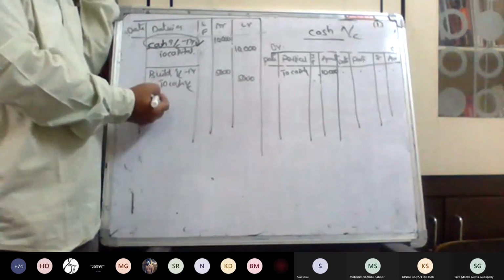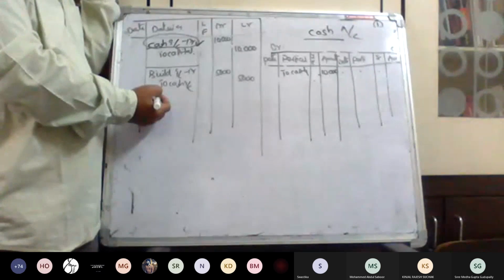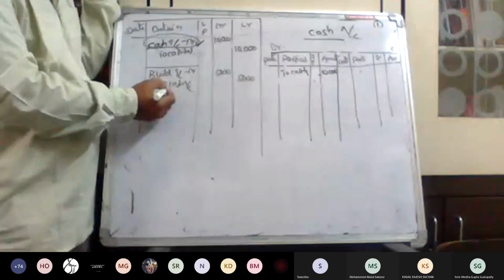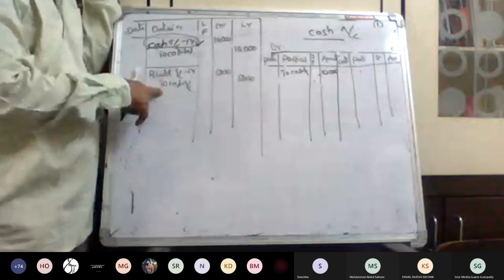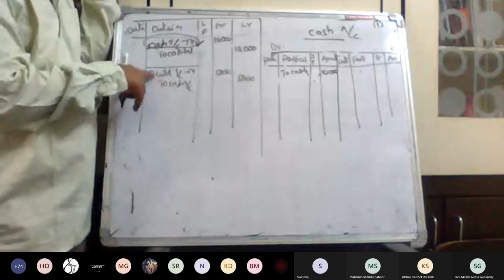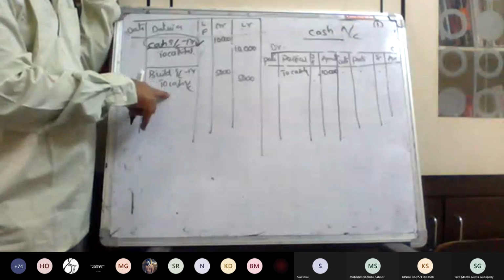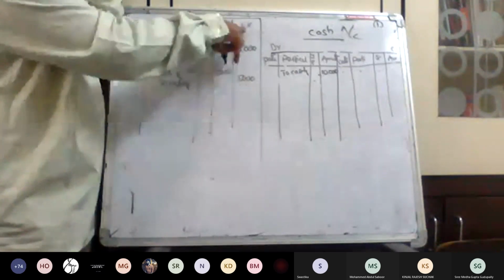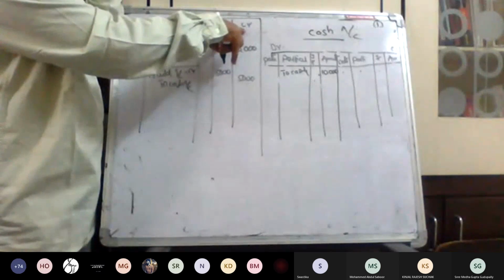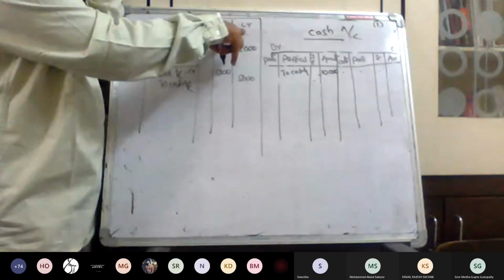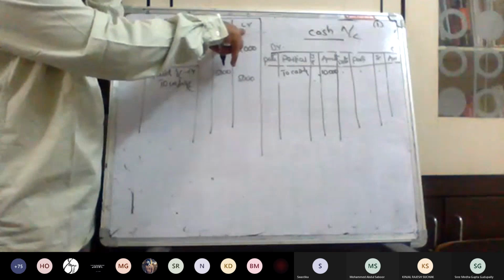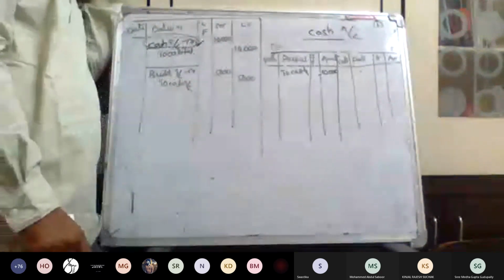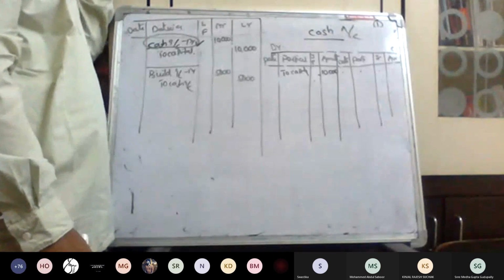Sri Chandana, are you there today? Yes, sir. Okay, please. Cash, debit or credit? Cash. Where is it? If it is to cash, I wrote here 5,000. Which column? CR means credit. Is it? Sri Chandana. Any problem with your mic or are you not understanding?